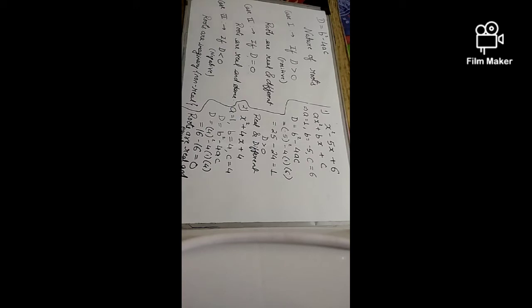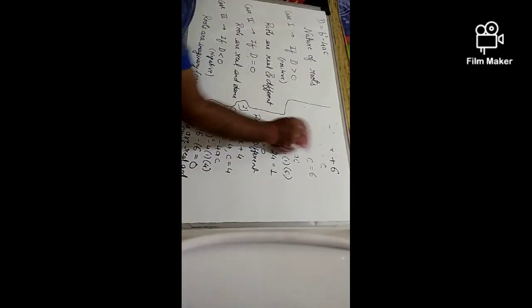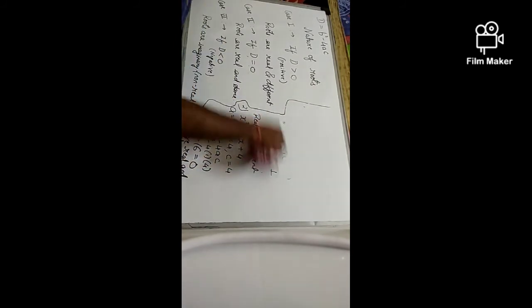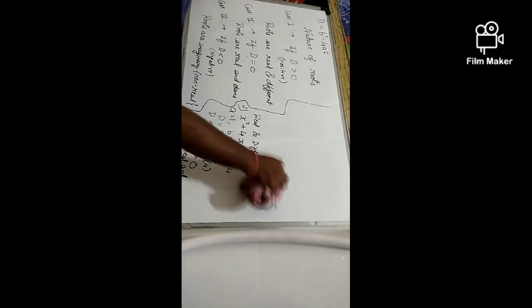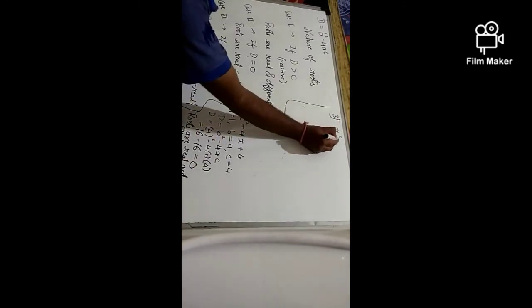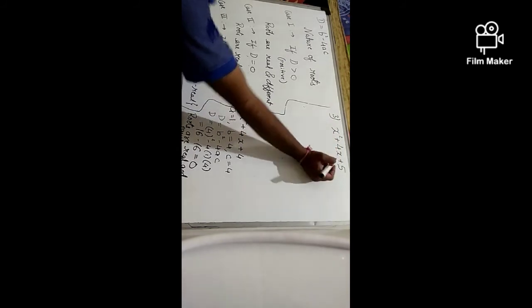Okay, now as we have seen the second case, similarly I can see the third case. Suppose I have the equation x square plus 4x plus 5.